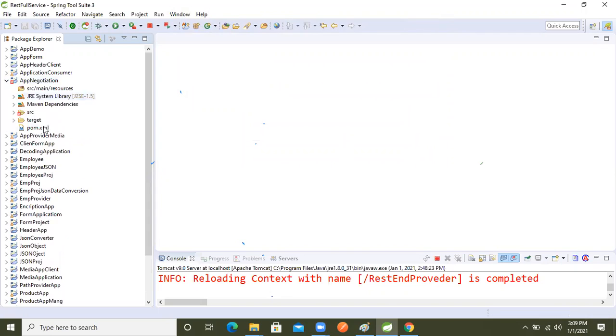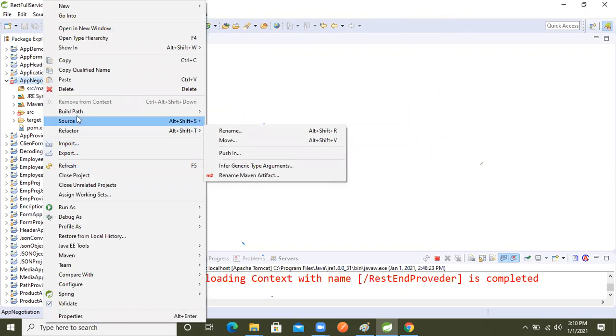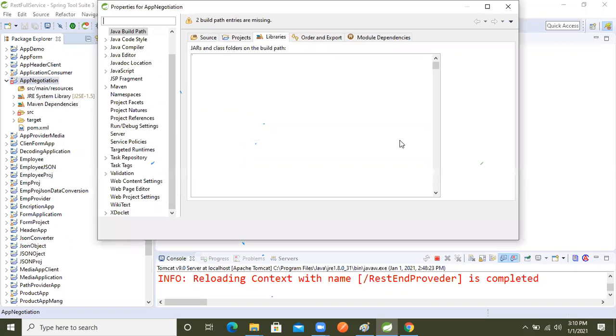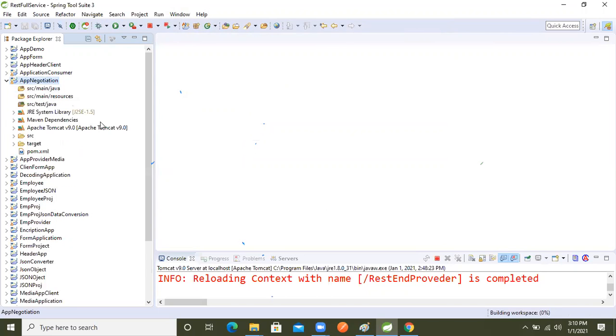Yeah, this one. So now right click on that project, and we will go to the build path. In the build configuration, we will add the library, the server runtime, and we will select Apache. Now apply that and okay. Now again go inside the pom.xml.